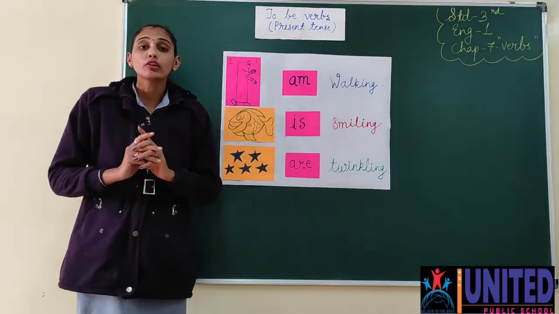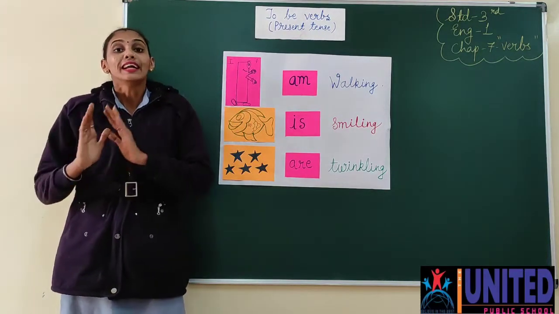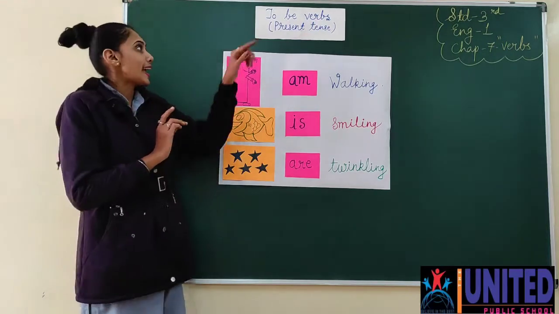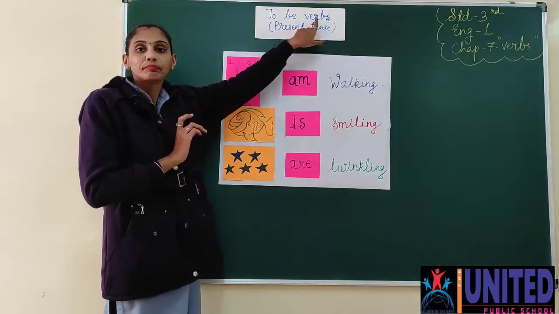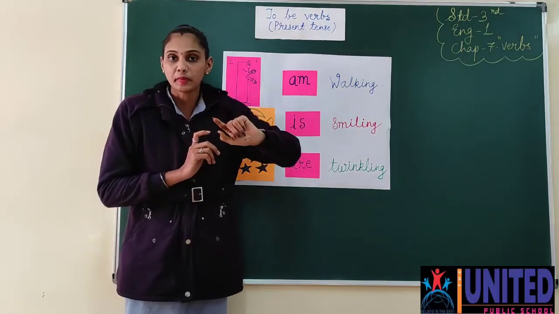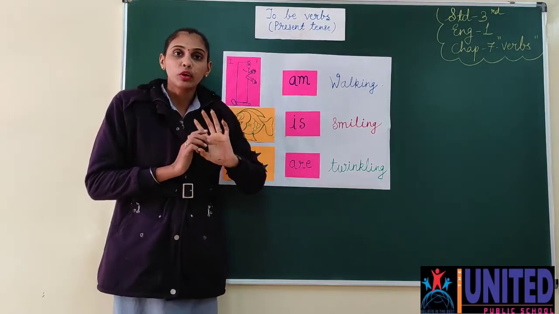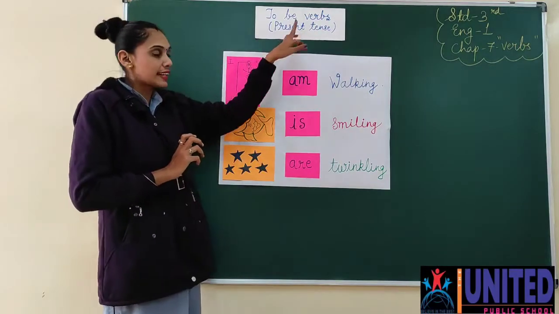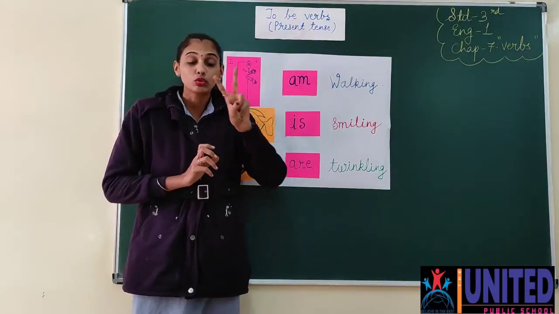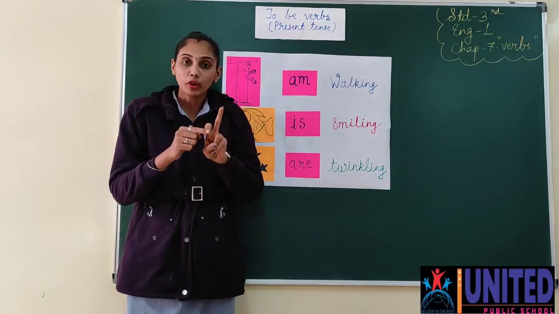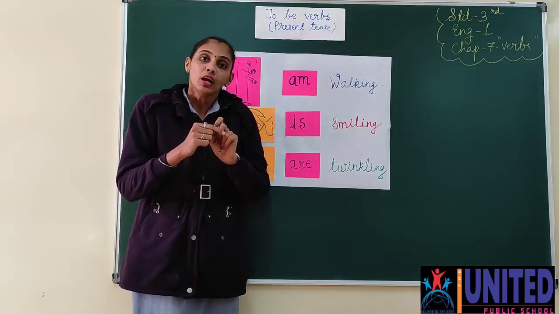Okay, so here we are going to learn about some of the verbs. They will also be called to be verbs. उसको to be के verbs भी बोलते हैं, ठीक है. उसको क्या बोलेंगे बेटा? To be verbs बोलेंगे, ठीक है. So now in present tense, देखो, to be verbs are also in two types of tenses: to be verbs of present tense and to be verbs of past tense.